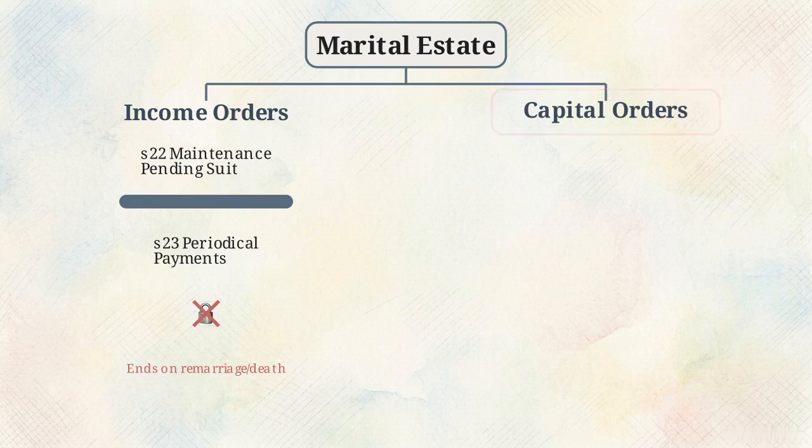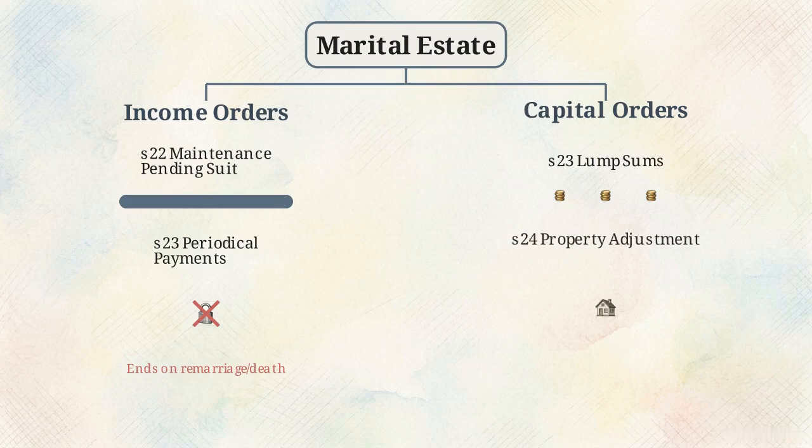Capital orders serve to distribute physical assets and achieve a final severance. Section 23 allows for lump sums, cash payments that can be made immediately, deferred, or paid in installments. Under Section 24, property adjustment orders enable the court to transfer property titles from one spouse to another. A common property adjustment is the Mesher order.